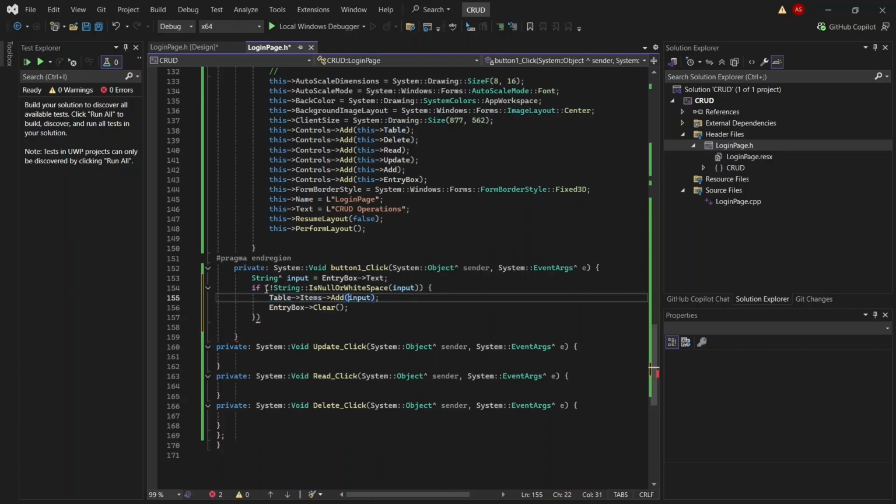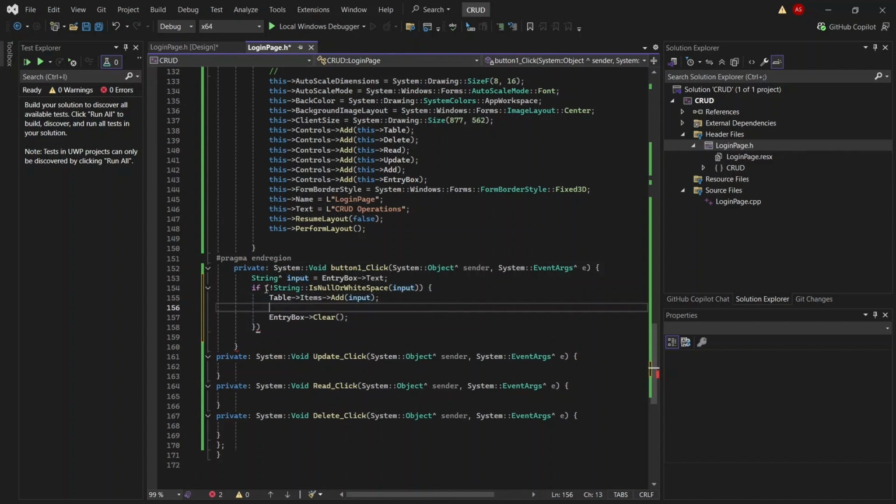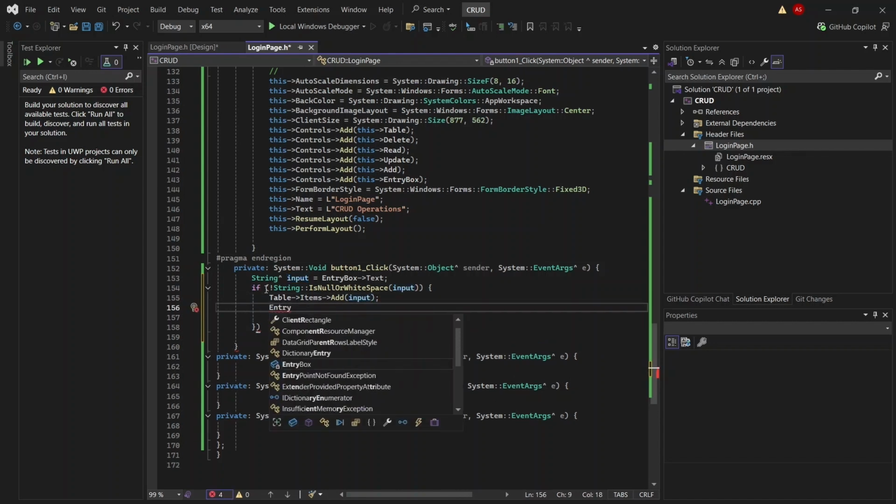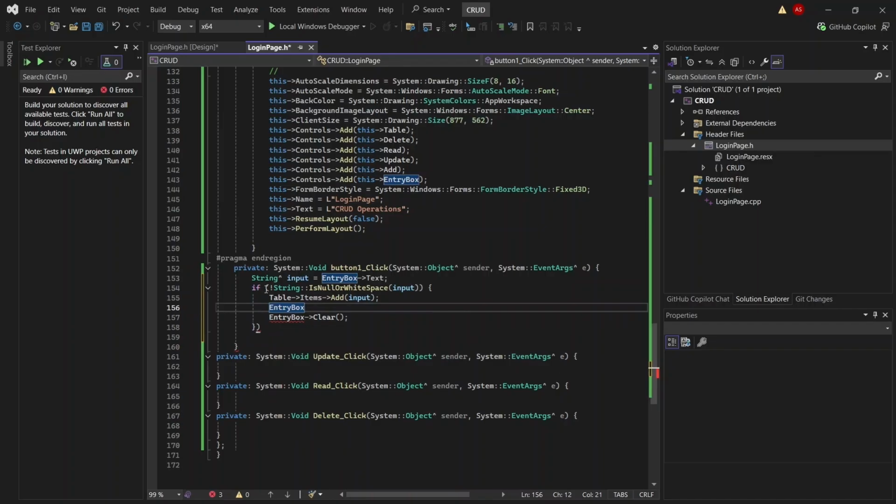Items, add input, entry box, clear, entry box.